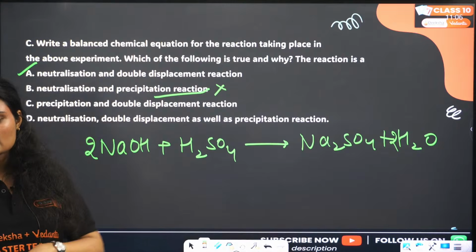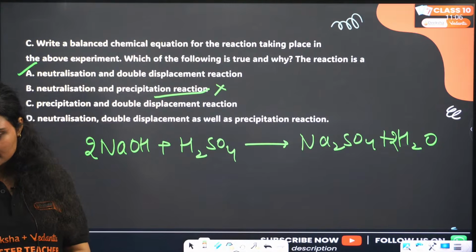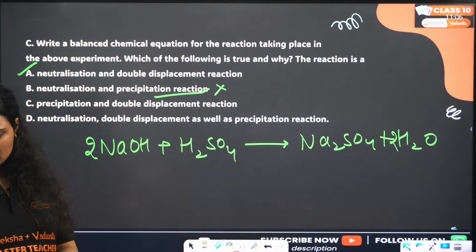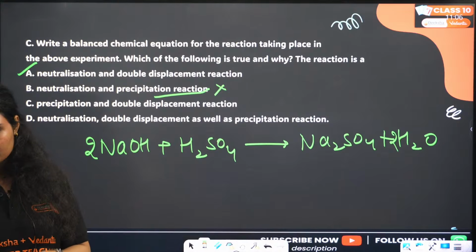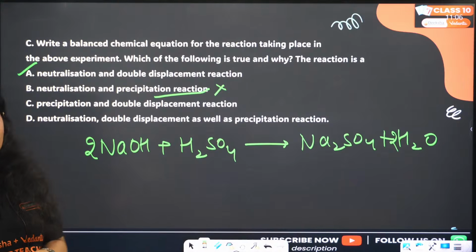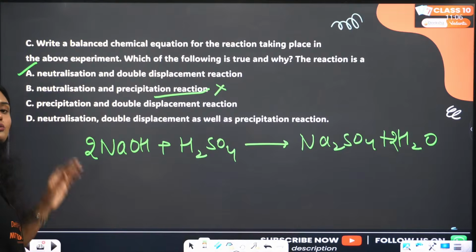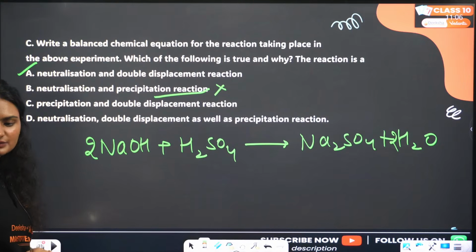Yes, neutralization and double displacement. D? Why D? It is A. There is no precipitation happening. It is only neutralization and double displacement.